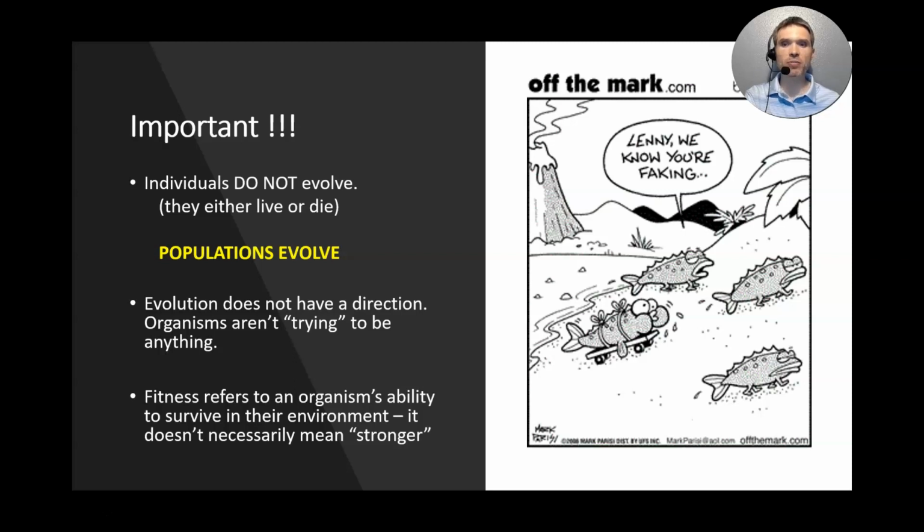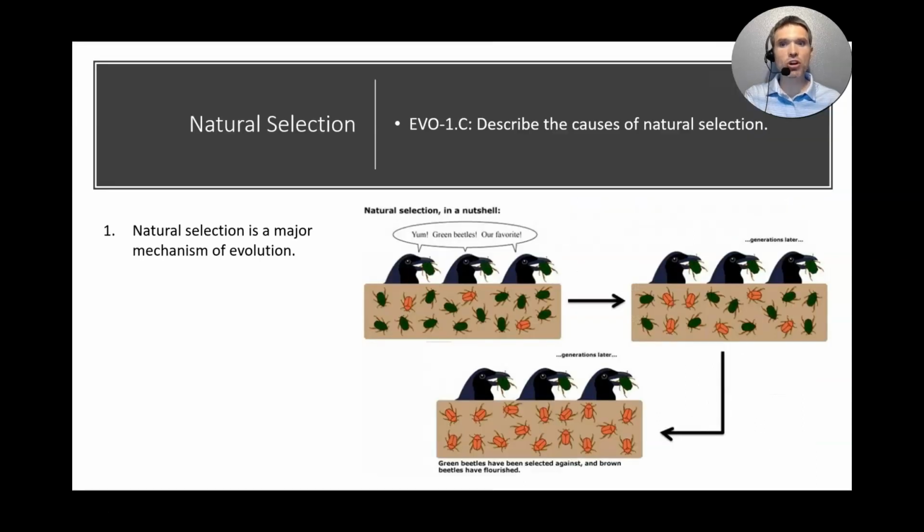The last concept I want to look at is the term fitness. Most of us, when we think about fitness, think about athletics, or how fast we can run, how much we can lift. But when we talk about evolution, fitness refers to an organism's ability to survive in the environment and reproduce. So, natural selection is a major mechanism of evolution.